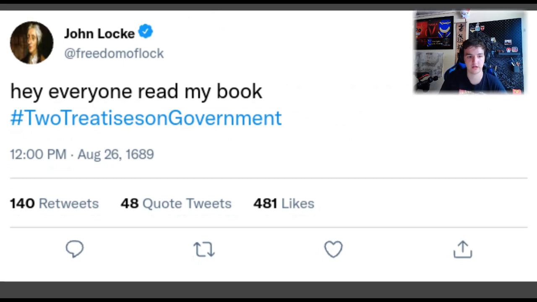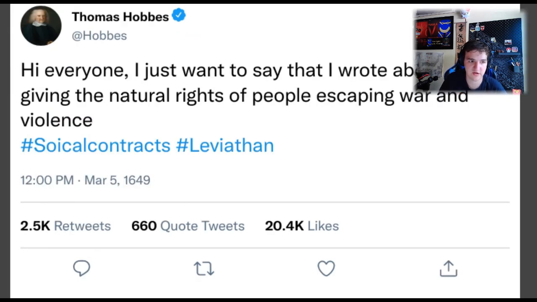And we have John Locke, who said, "Hey everybody, read my book about the Two Treatises of Government," which I mentioned earlier. Then we have Thomas Hobbes, who said, "Hey everyone, I just want to write about people giving natural rights and people escaping war and violence," through his social contract theory and the book Leviathan that I also mentioned.